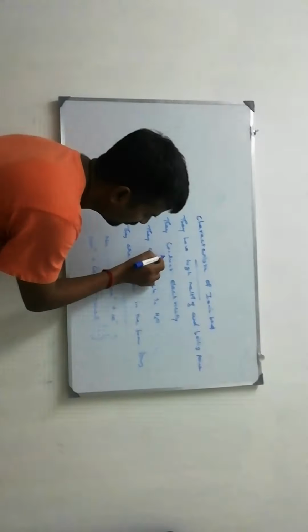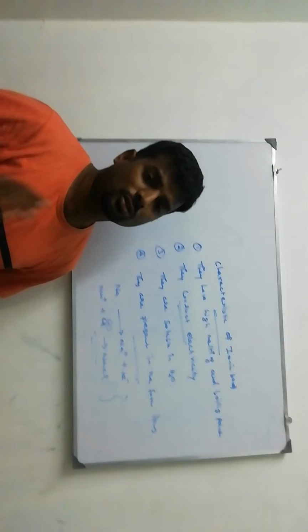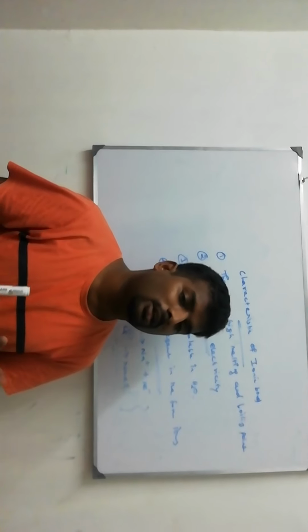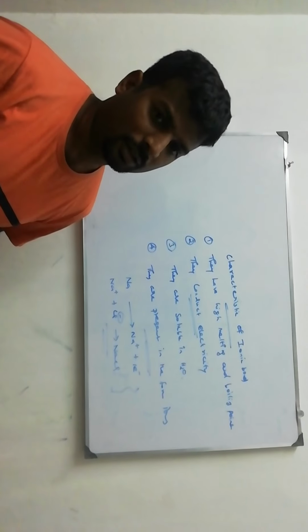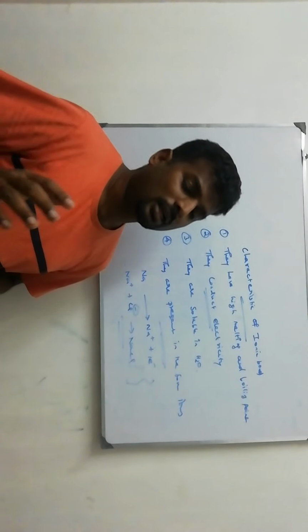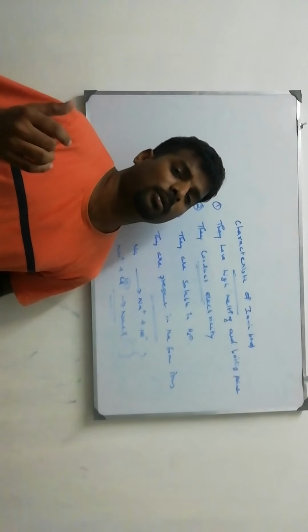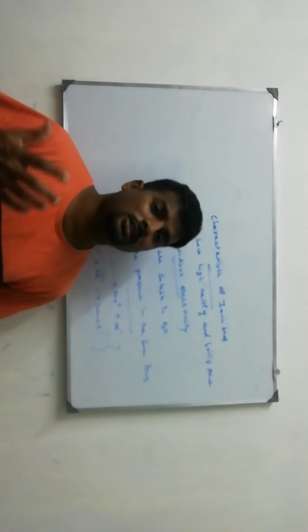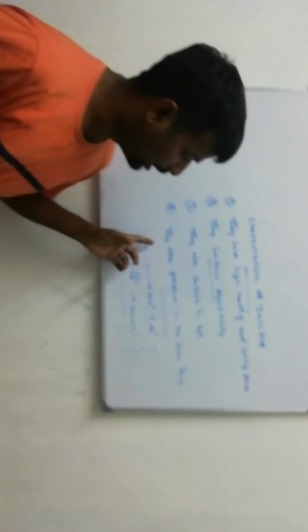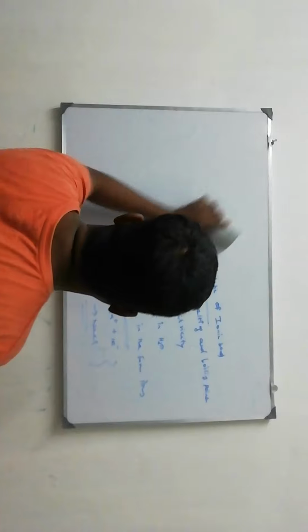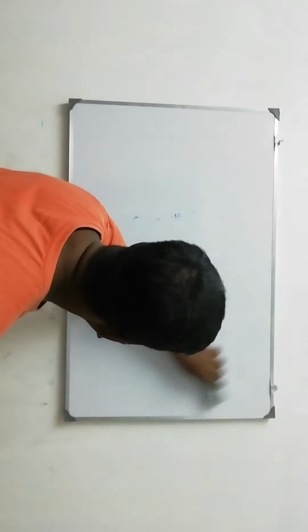They are soluble in water. Ionic compounds are soluble in water because water has a high dielectric constant. So water easily separates the molecule into ions. That's why they are soluble in water. The old bond present in the salt easily breaks, and a new bond is formed with the water molecule. That is their solubility factor. They are present in the form of ions. So these are the characteristics of ionic bond.